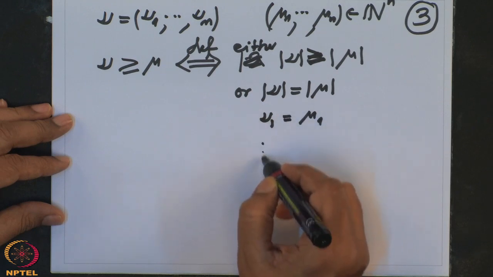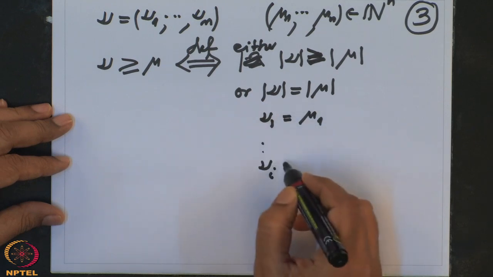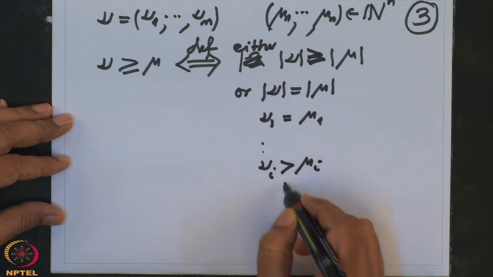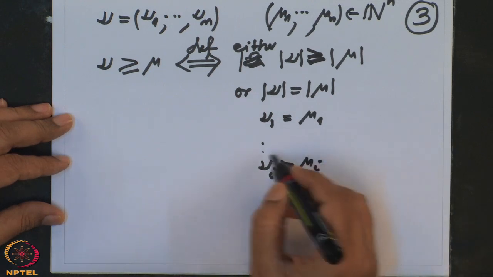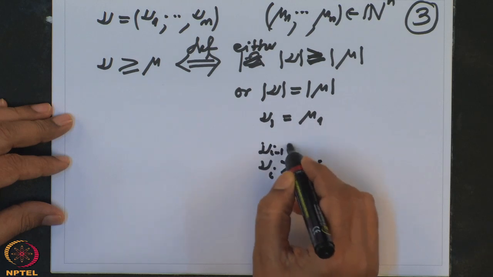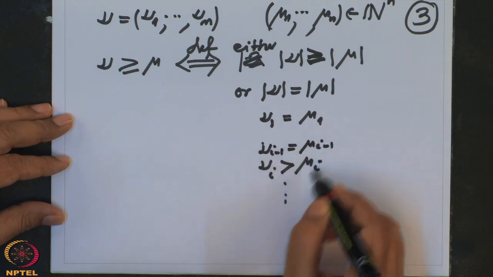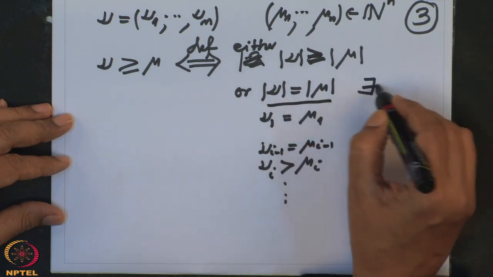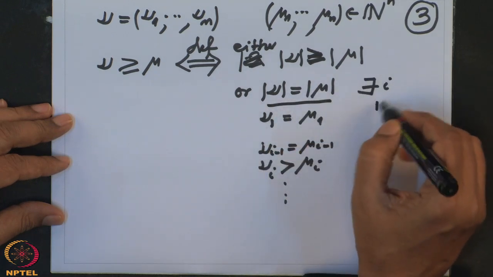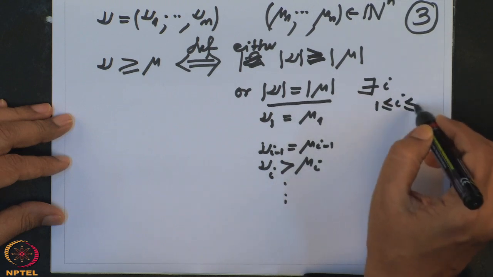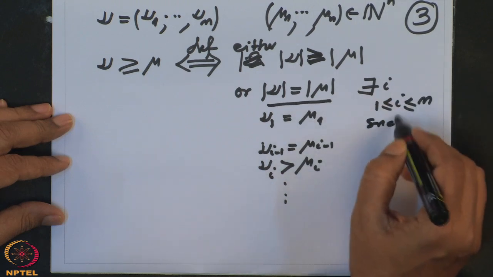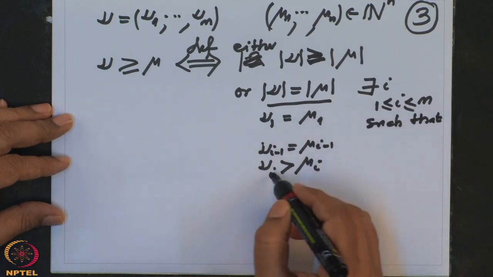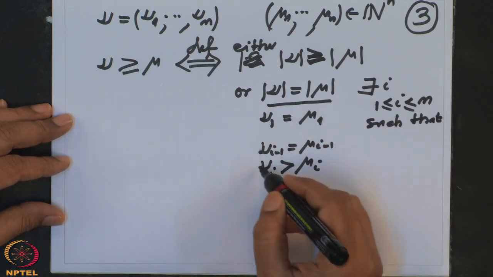But there should be a stage where nu_i is strictly bigger than mu_i, and afterwards I don't care what happens. So, up to here they are equal, which means there exists i between 1 and n such that up to i minus 1 they are equal, and at the ith stage nu is bigger.